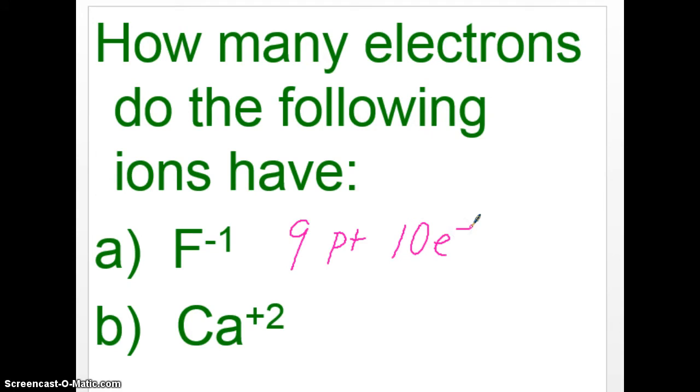Calcium is another good example. Finding calcium on the periodic table, it has 20 protons. Now, in order for it to have a +2, it needs to have 2 more pluses than minuses. Calcium would normally have 20 electrons to balance out, but in this case it's going to have 18 electrons. So 20 minus 18, it has 2 extra pluses, 2 extra protons.